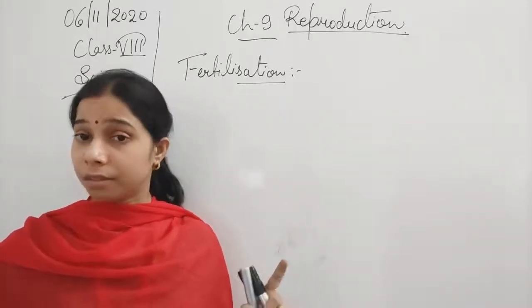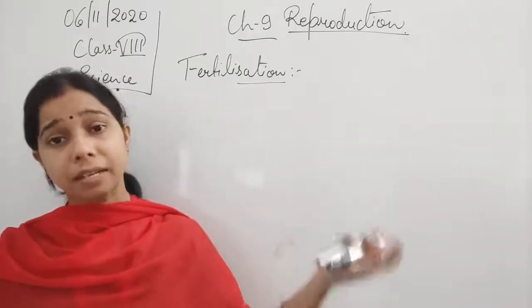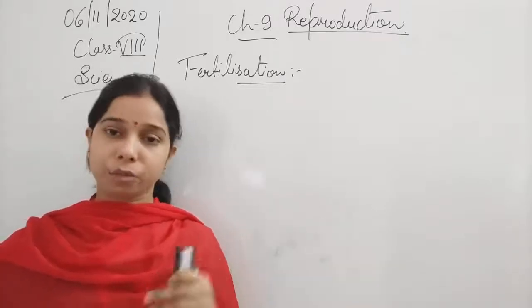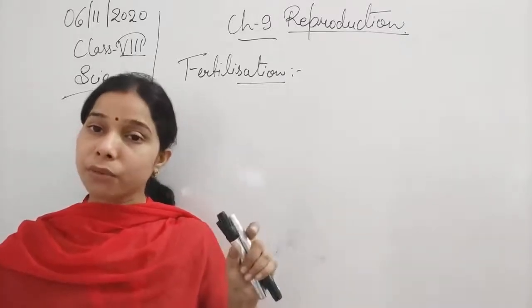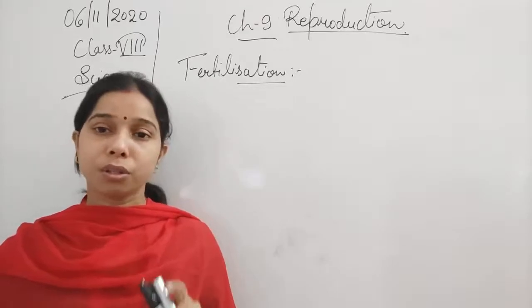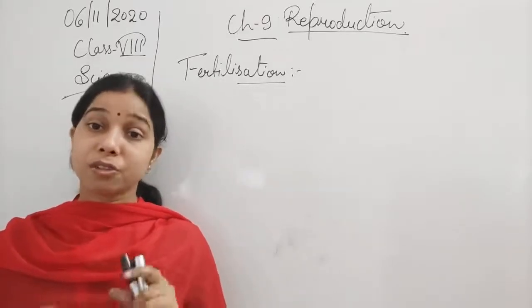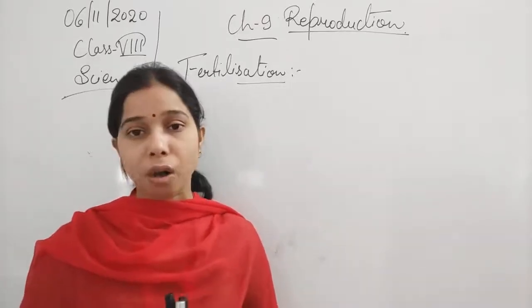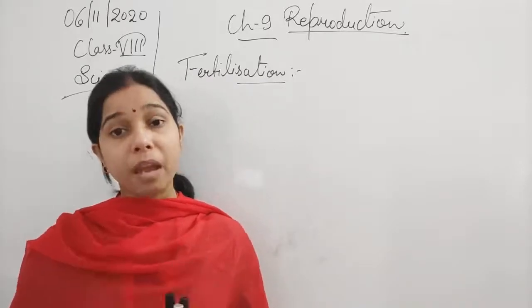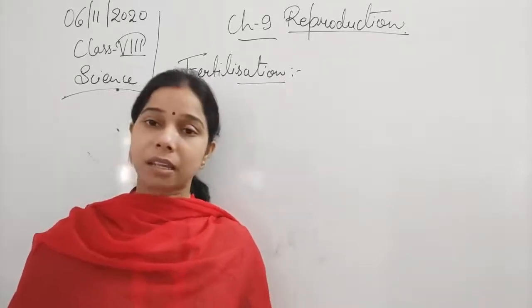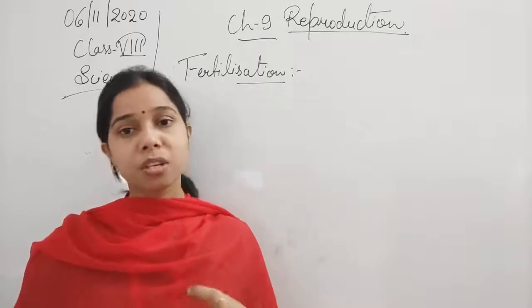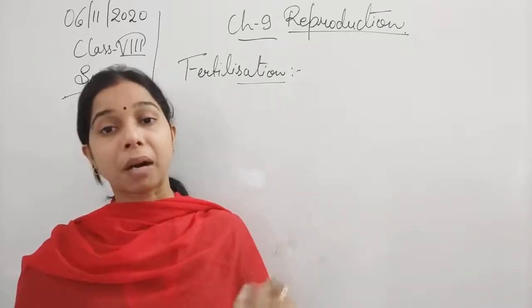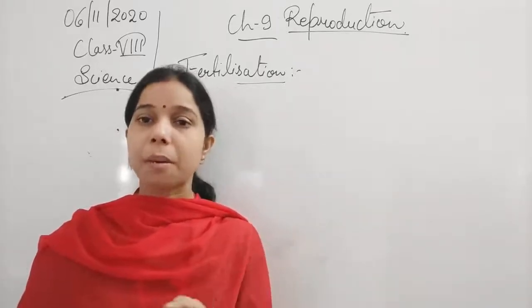So the fertilization process occurs in the fallopian tube, and from there the zygote enters the uterus.